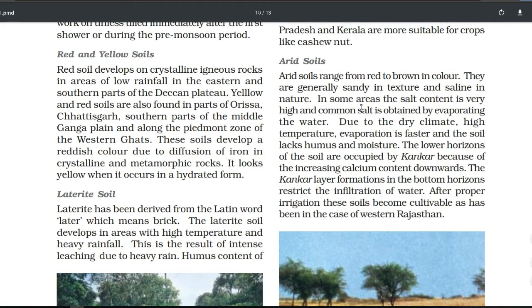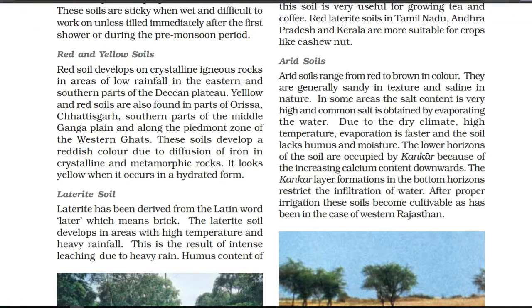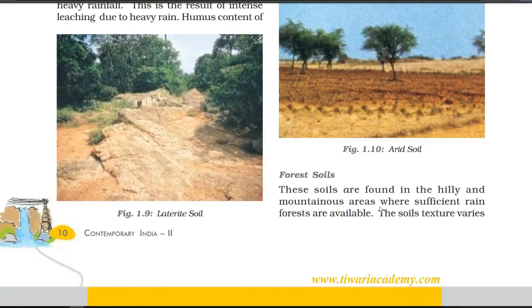Next we have the arid soil, which is also known as sandy soil or dry soil. This soil comes in various colors from red to brown, and it is sandy in texture and saline in nature. Because it is saline and contains salt, we are not able to do farming or agriculture in this soil without treatment. We have to give some treatment, as well as add manure, chemicals, and fertilizers, so that the fertility of the soil is recovered, and through proper irrigation we are able to do farming or agriculture in this kind of soil.